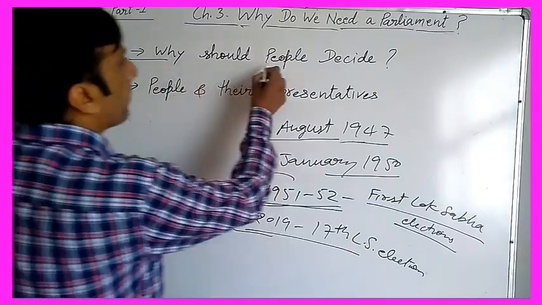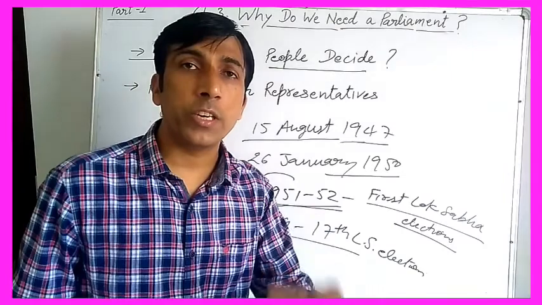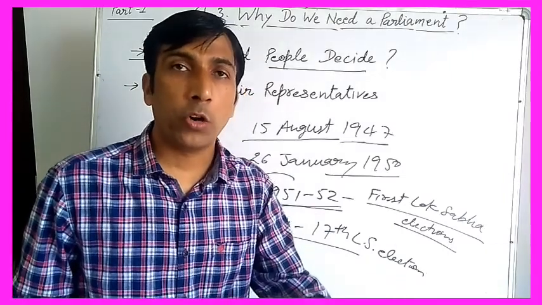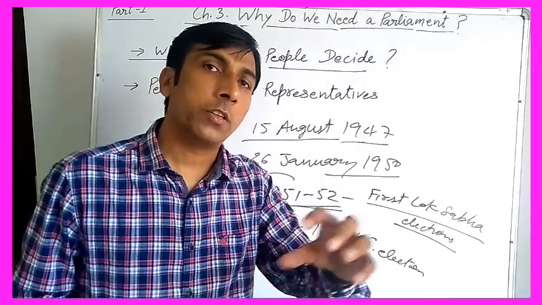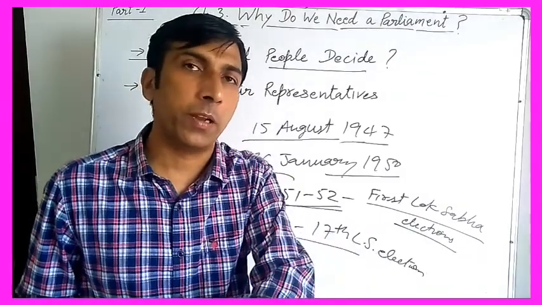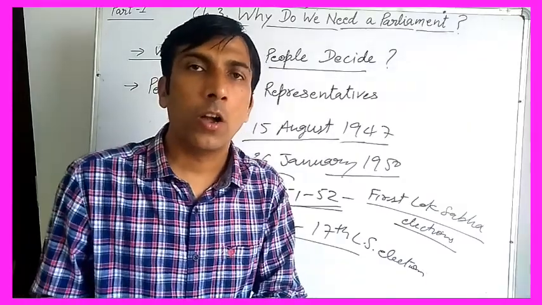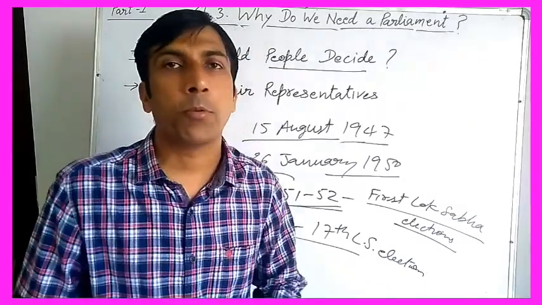So why should people decide? Because in democracy, people's wish is supreme, because this is the government of the people. So the government will work for the welfare of people, in which the people should have a share in participation or in the decision making process.